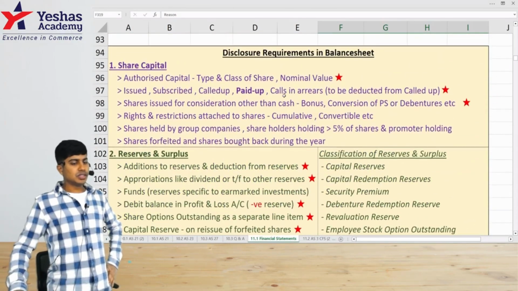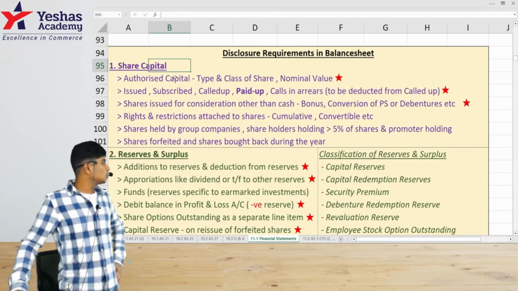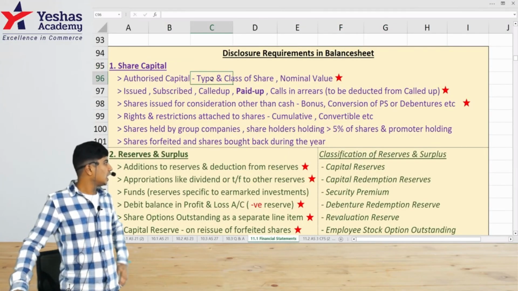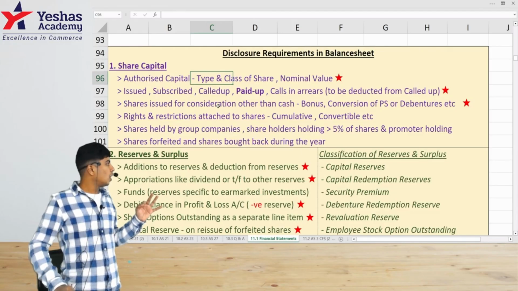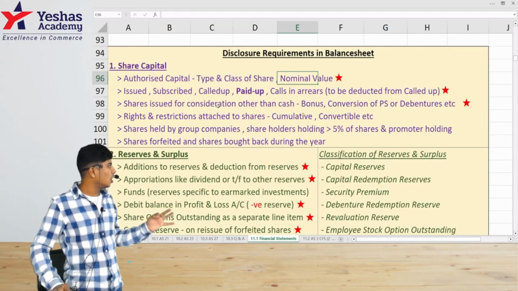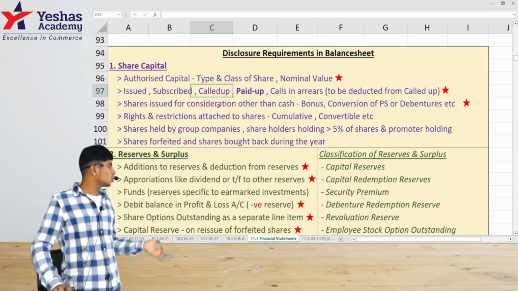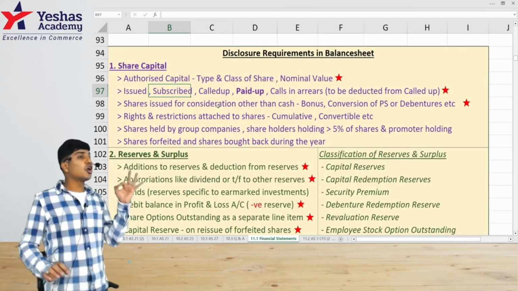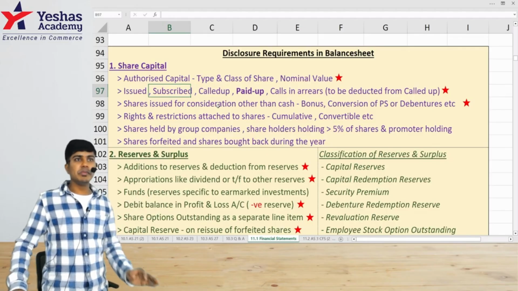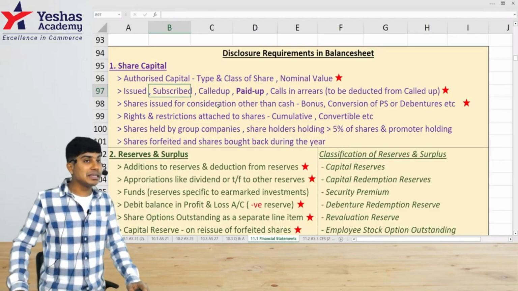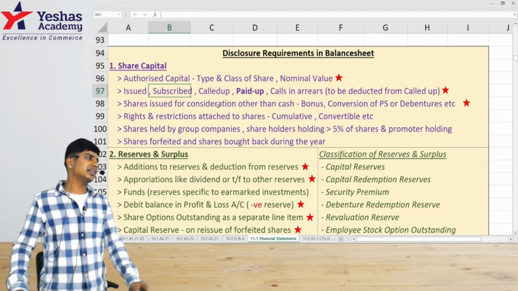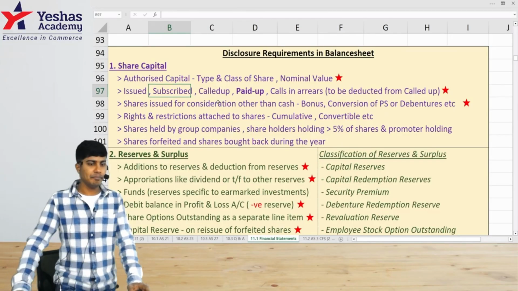This is from our class notes. An important disclosure requirement is you need to say what type of share, what class of share, what nominal value, how much of it is issued, how much is subscribed, how much is called up, how much is paid up. Number of shares has to be mentioned. Denomination of the shares is a mandatory disclosure. Skipping that is like skipping the marks in the exam.